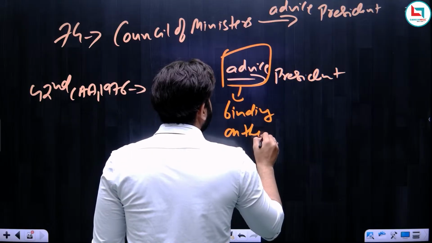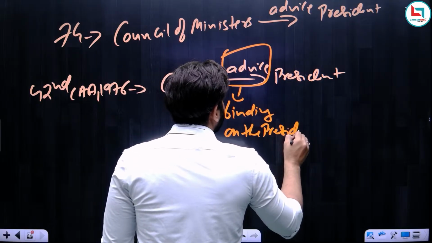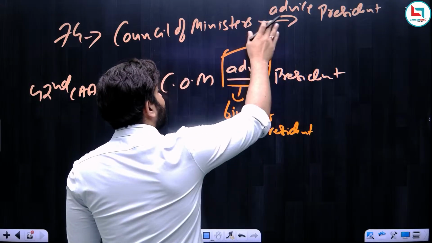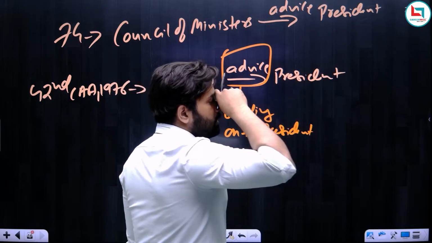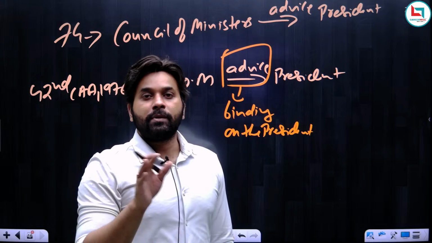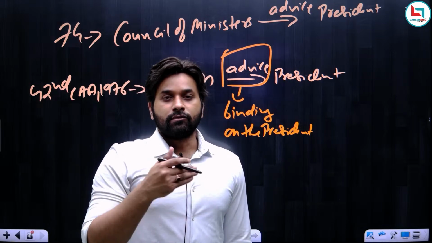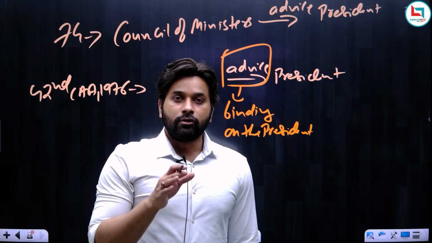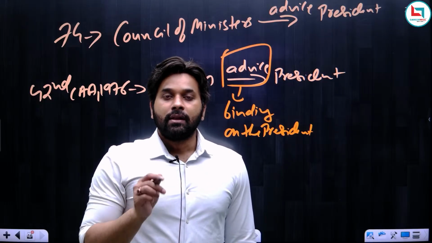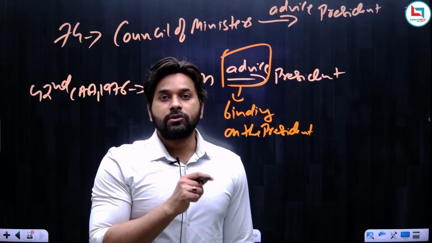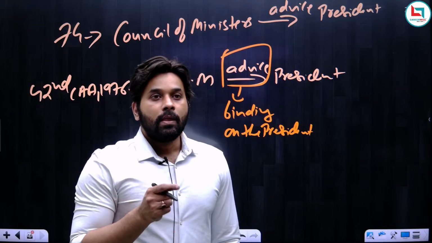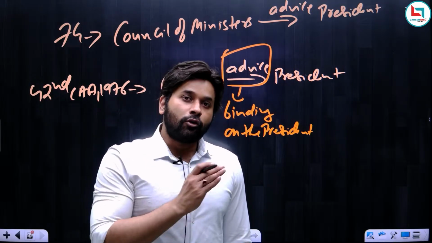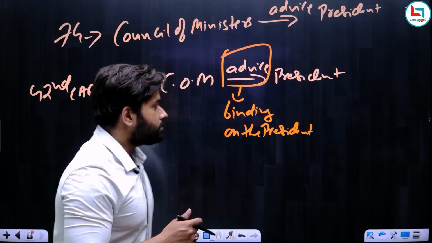Binding on the president. In the original constitution, there was no mention of the advice being binding on the president. It was only by the 42nd Amendment Act, when it was added in the constitution, that the advice given by the Council of Ministers shall be binding on the president. So from now onward, there is no discretionary power with the president. The president must follow the advice of Council of Ministers.